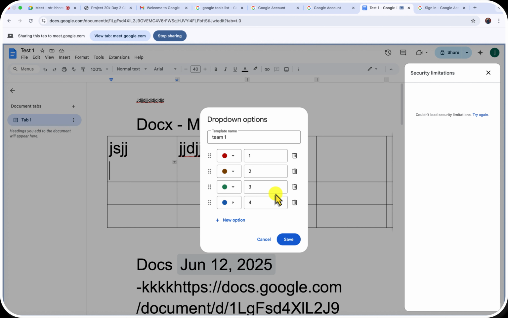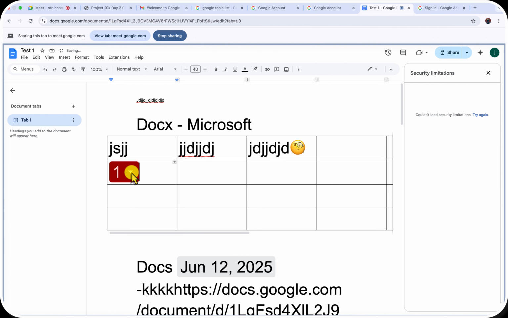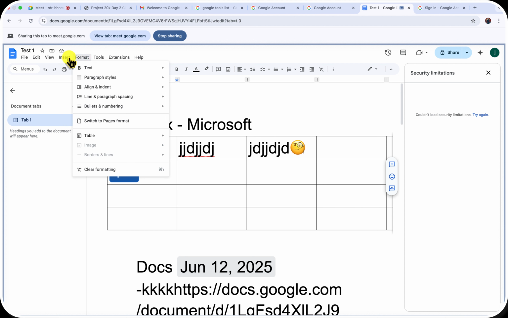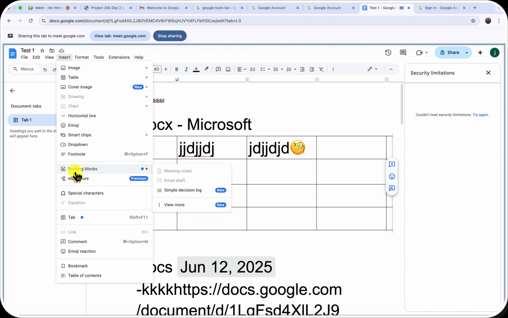So you can add, you can delete. If you want to add more, you add. If you want to delete, you delete. So here is what it's going to do. If I want to work with team 2, all I need to do is select this. If I want to work with this, I work with this. So that is the idea of the smart chip. That's how it works, right?